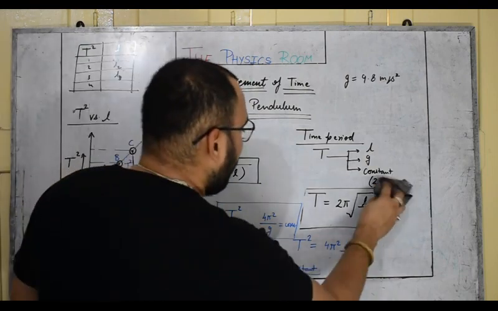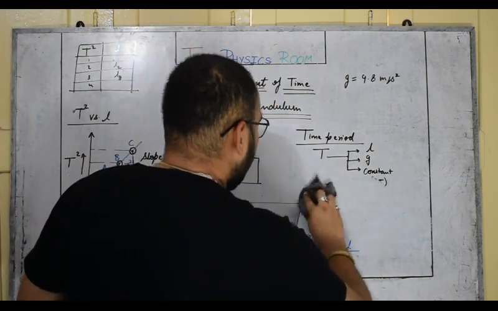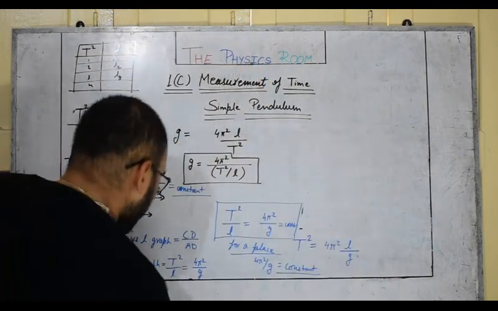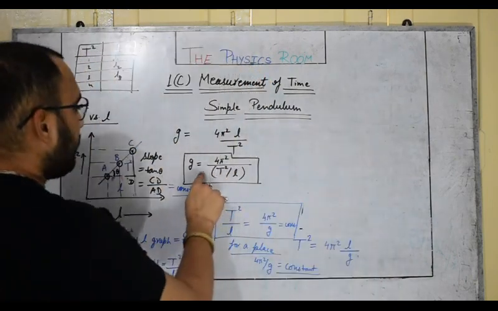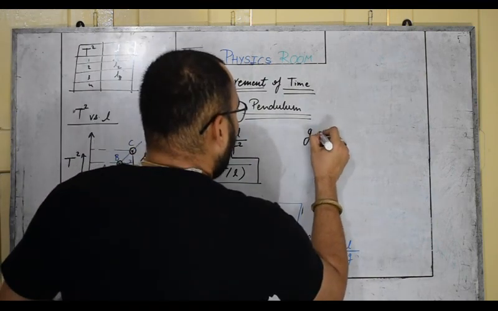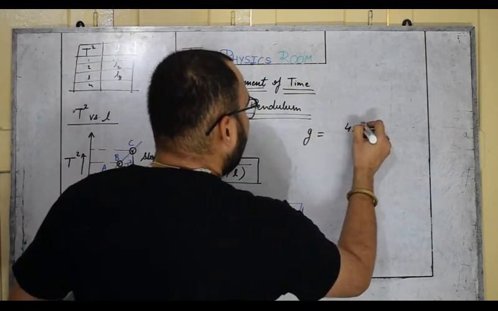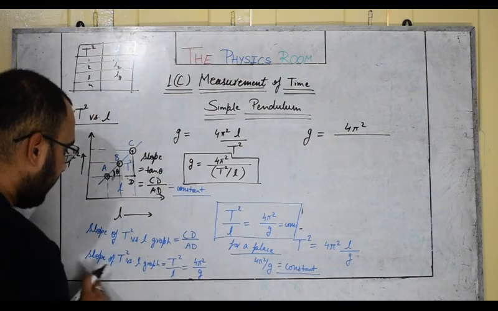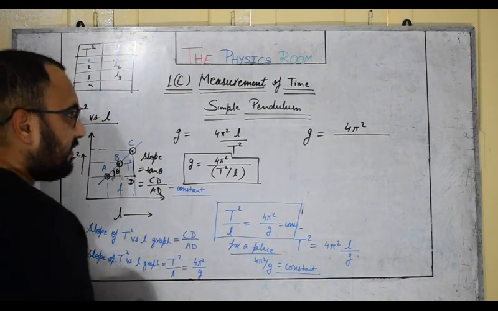So I would like to modify the formula, the second packet, this one. So g equals 4 pi square, which is a constant number, upon t square upon L, and t square upon L can be called the slope of the t square versus L graph.